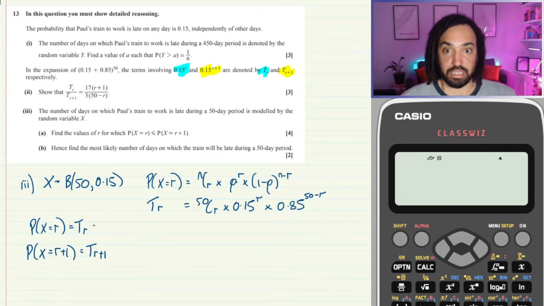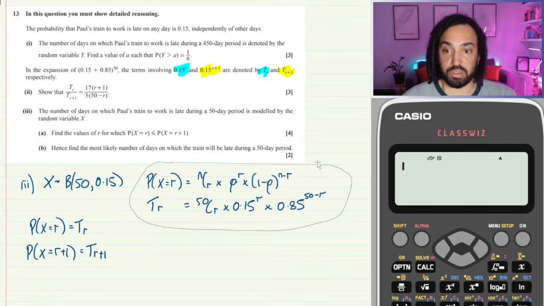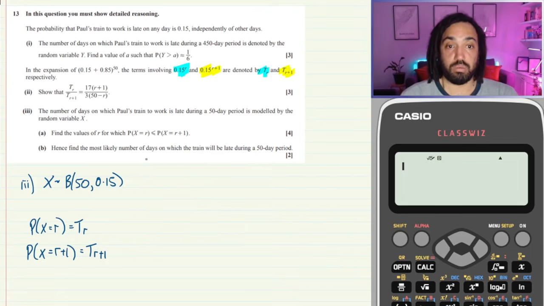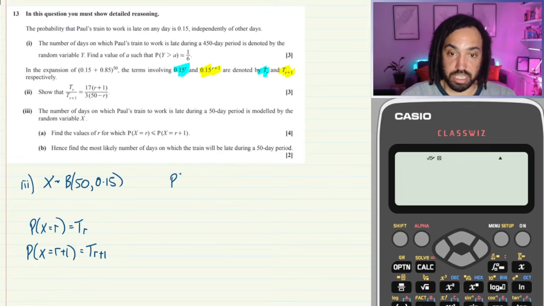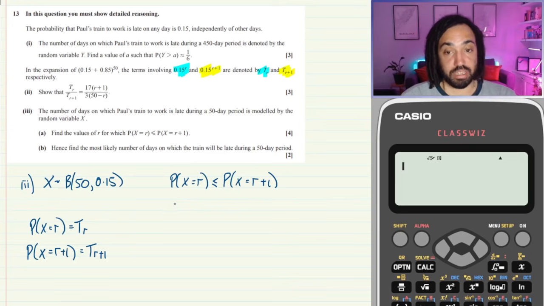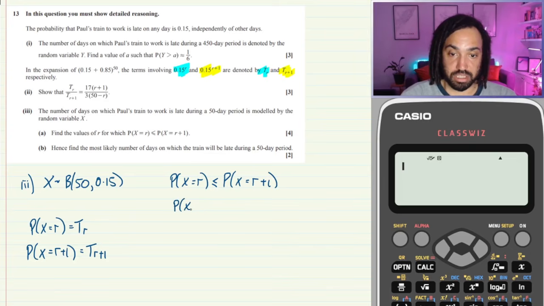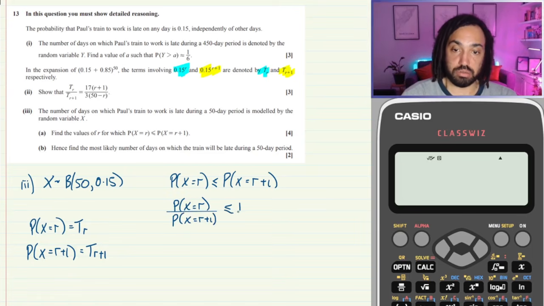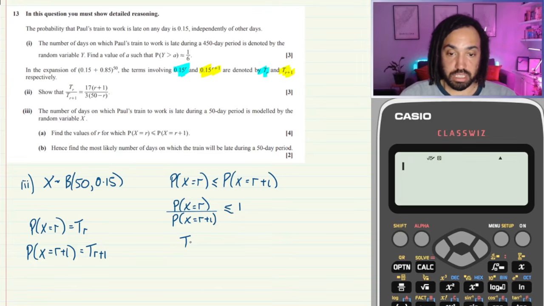So now we can actually work out what they've asked us for, which is they want this, the probability that x is equal to that. So in fact, this is the same as rearranging it like so, less than or equal to 1, which is TR over TR plus 1, which is less than or equal to 1.